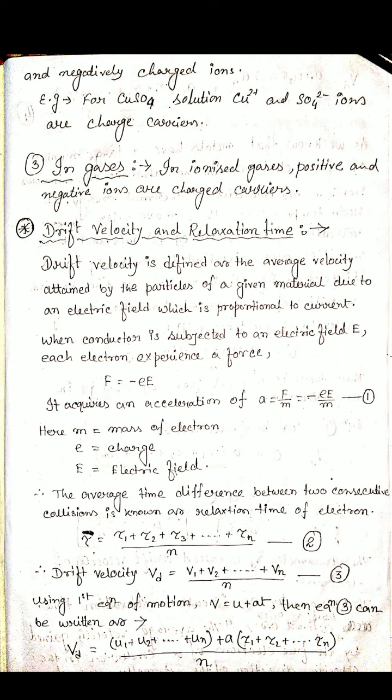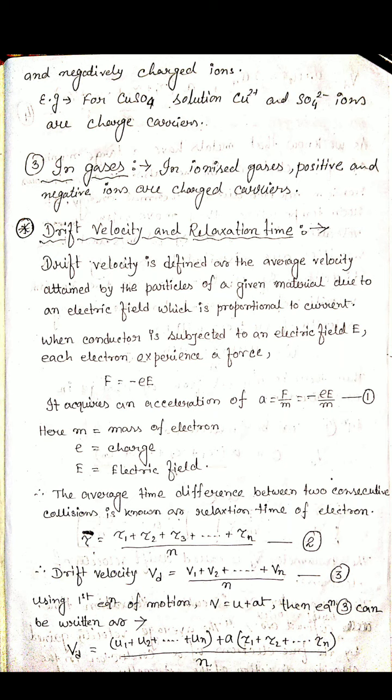Again they will relax, they will gain the energy, again it will collide. So the time difference between these two consecutive collisions is known as relaxation time. Relaxation time is denoted by tau, which equals T1 plus T2 up to Tn divided by n, if n number of electrons are there, because this is the average time. For the first electron T1, second electron T2, third electron T3, so up to n. So we take the average time: all the times added, divided by the number of electrons.